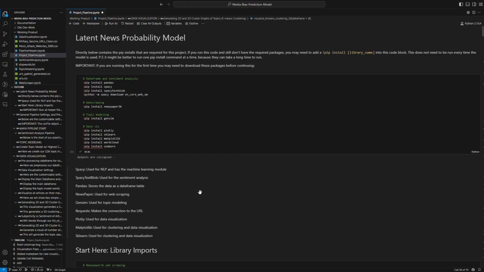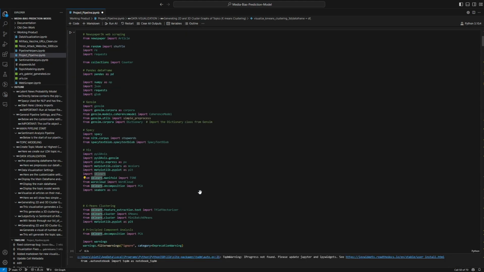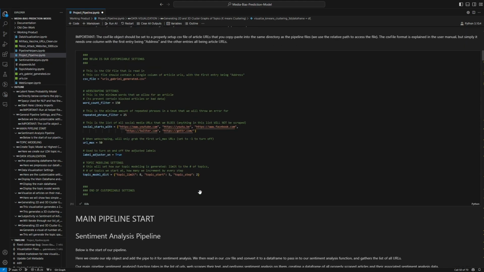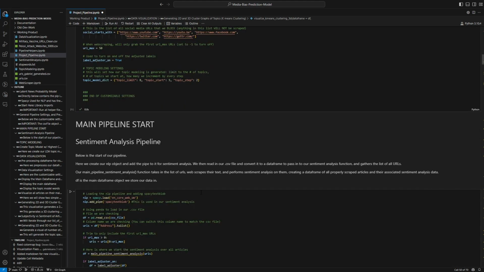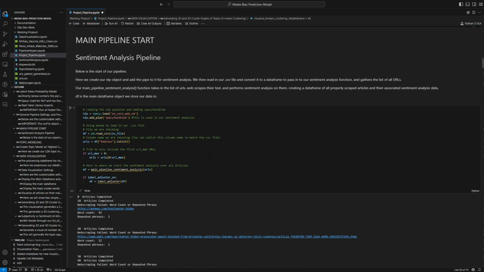In this first code block, you see our installs for the initial setup, followed by our library imports, as well as the files that the program relies on. After that is our settings section, and after the settings, our main pipeline starts. In the main pipeline, we do our sentiment and subjectivity analysis.